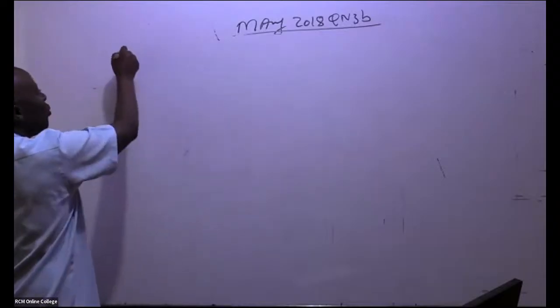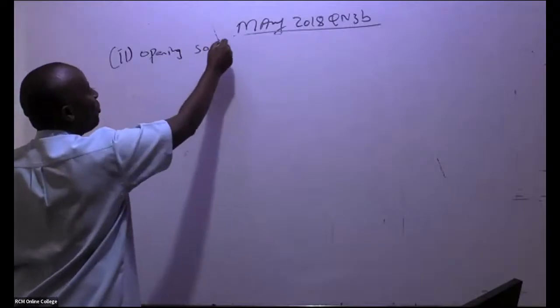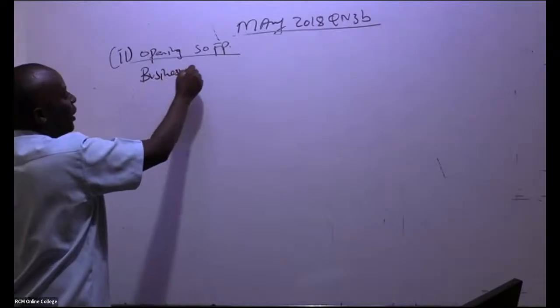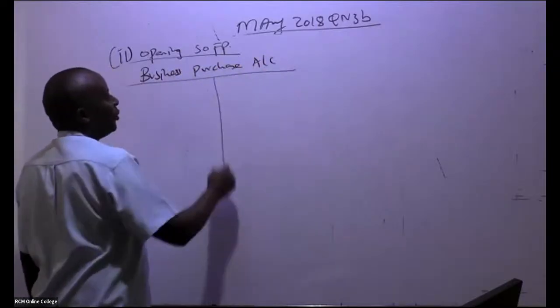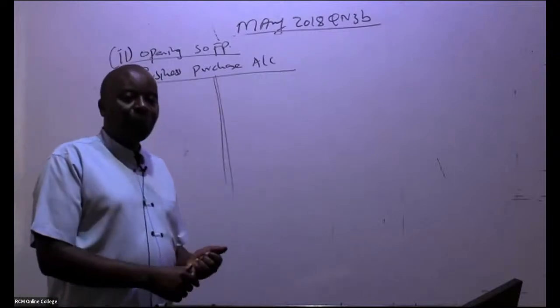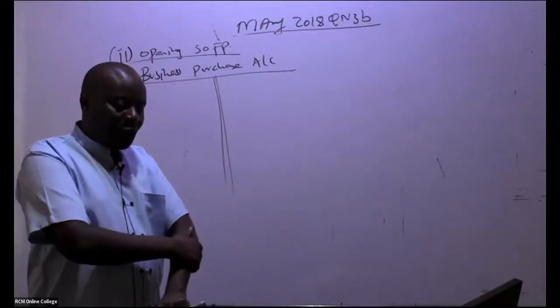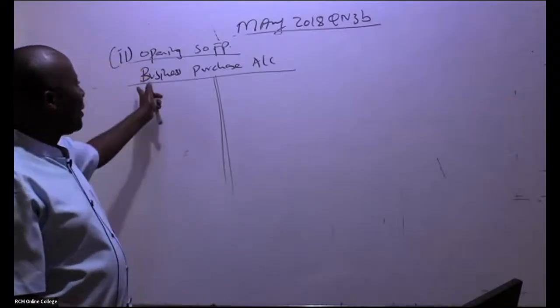So this is number 2, where they want me to do the opening statement of financial position. But first, I'm doing a business purchase account. So in this case, ladies and gentlemen, we shall start with the usual business purchase account.